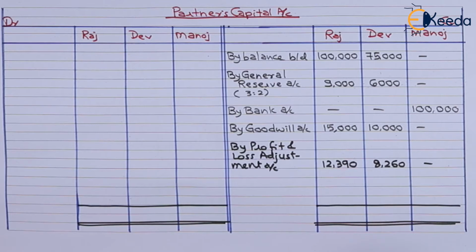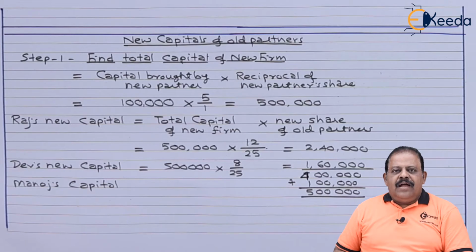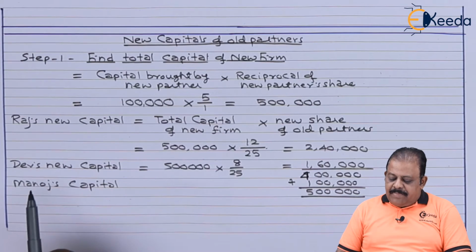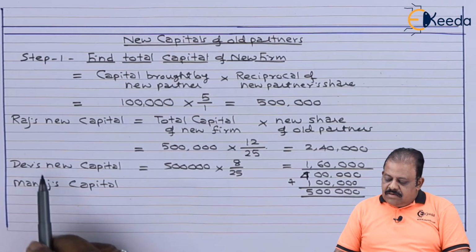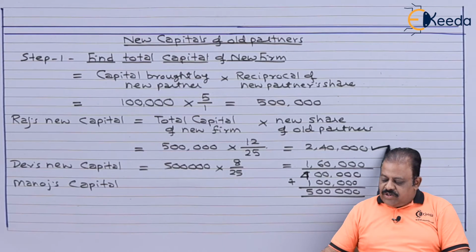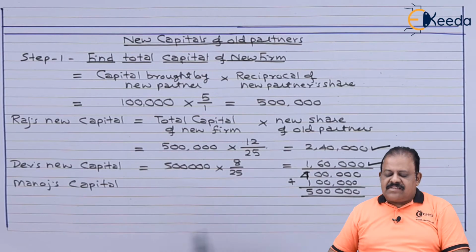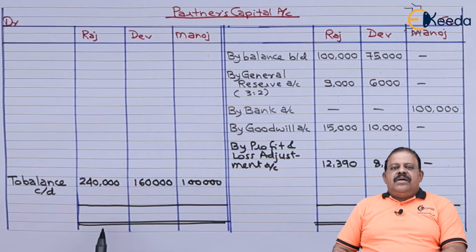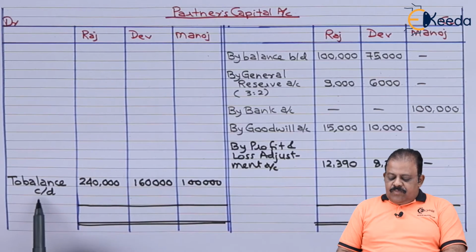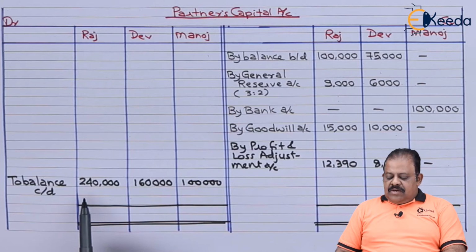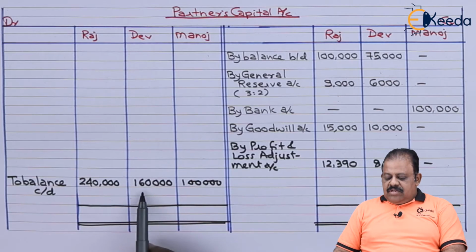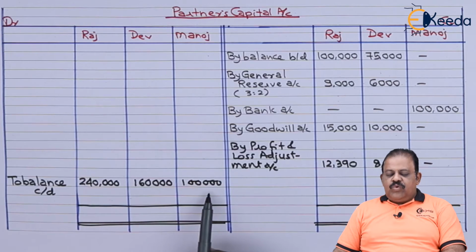We can close now partners capital account. We'll record required capital first. As per our working note, required capitals are Raj 2,40,000, Dev 1,60,000. Partners capital account debit, to balance carried down, Raj 2,40,000, Dev 1,60,000, Manoj 1 lakh.